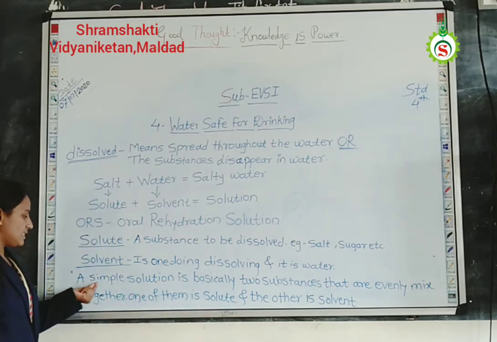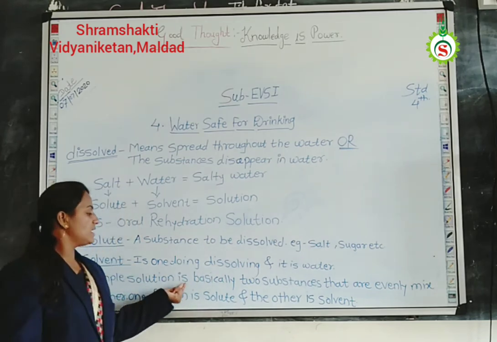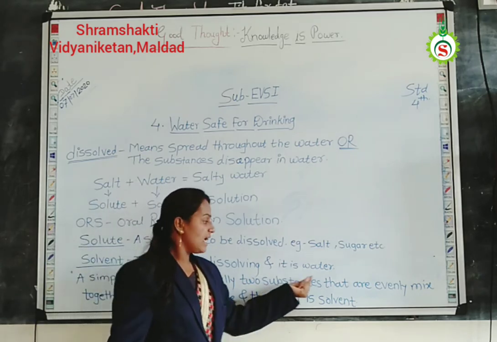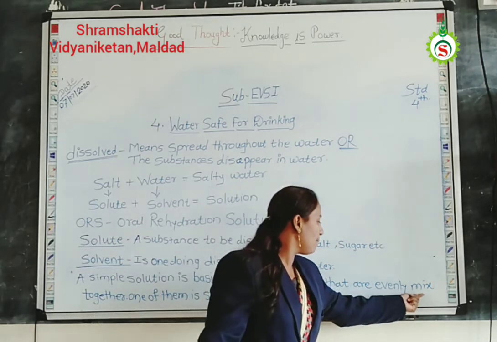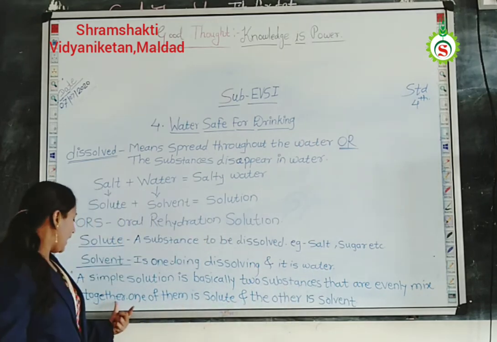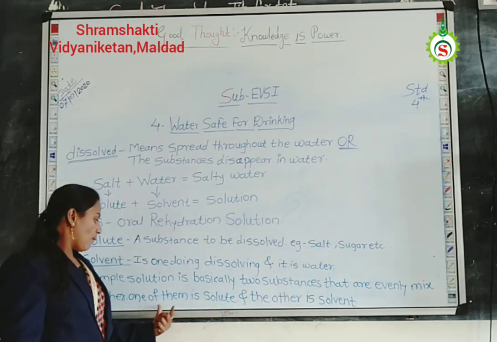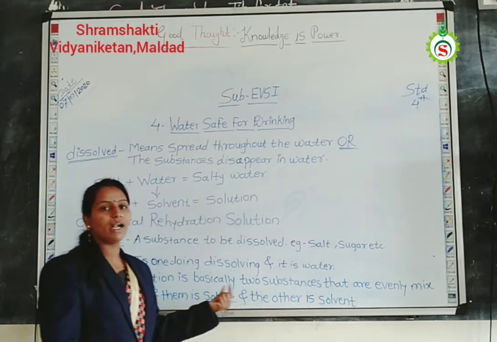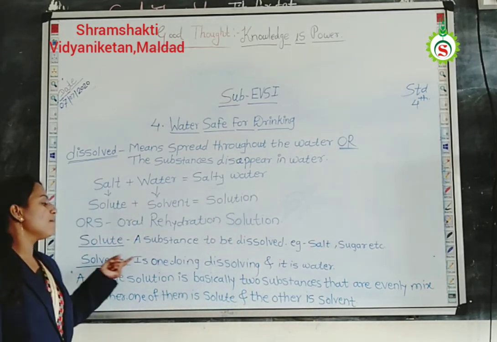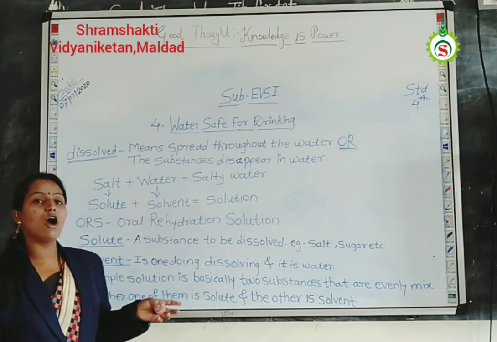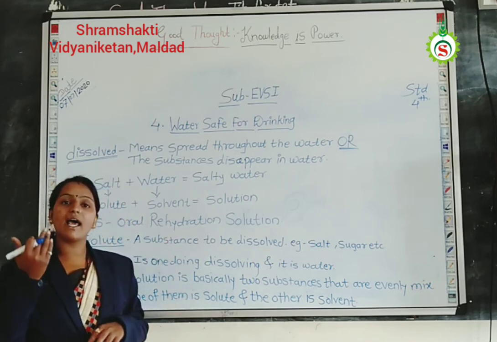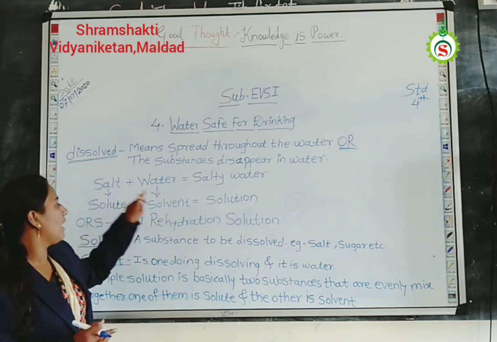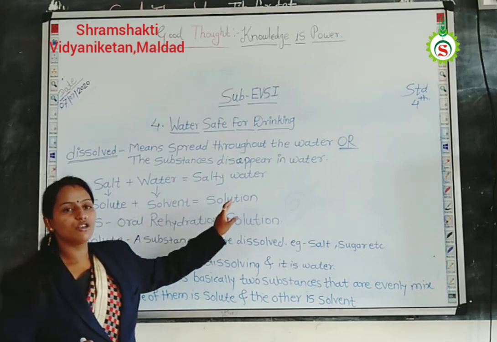So a simple solution is basically made of two substances that are evenly mixed together. One of them is the solute and the other is the solvent. So what is the simple definition of solution? A simple solution is basically two substances that are evenly mixed with each other. One of them is the solute and the other is the solvent, which make a solution.